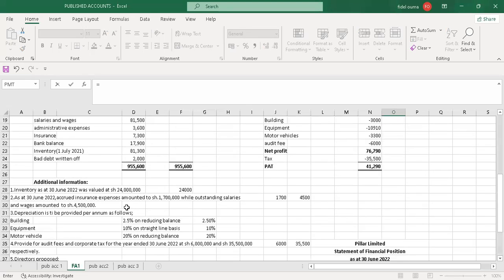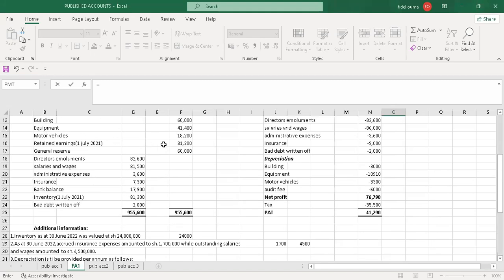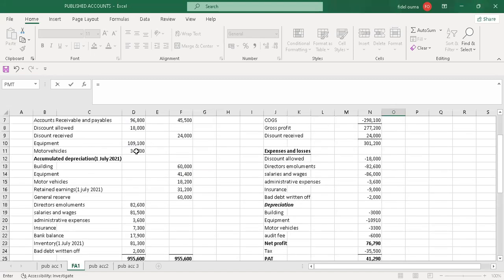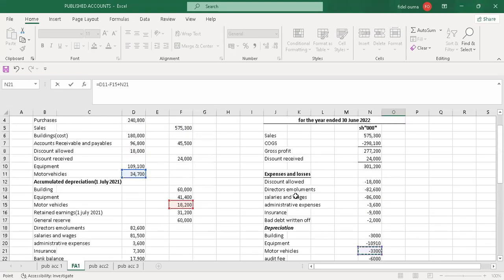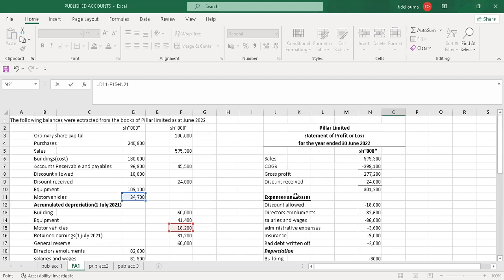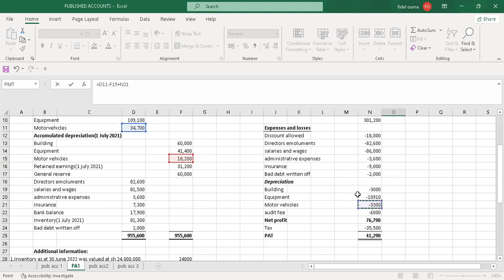I'll do the same for motor vehicle. Motor vehicle at cost was this. Then I'll subtract the accumulated depreciation, then add back the depreciation for the year. I'm adding back because this is already negative. The procedure is that you subtract the accumulated depreciation, then subtract the depreciation for the year.